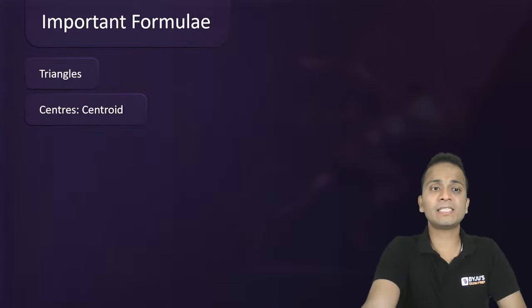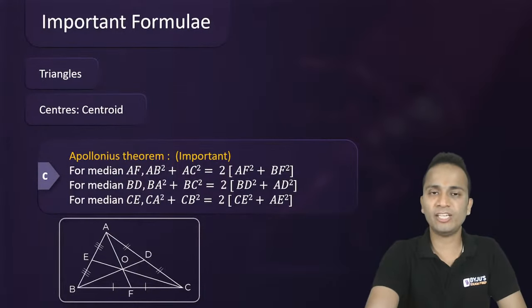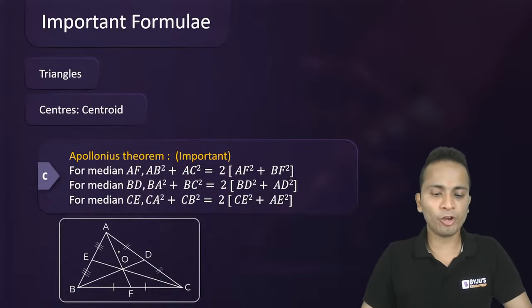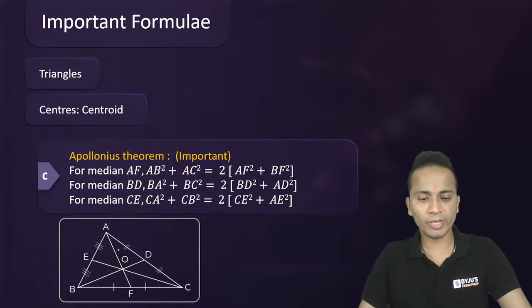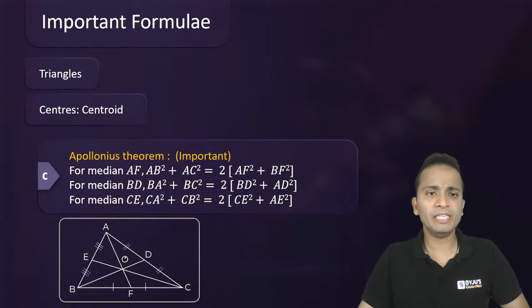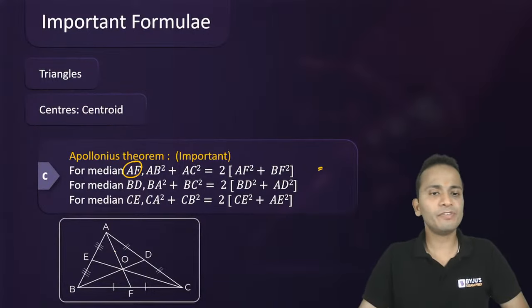The next is Apollonius theorem related to centroids. Now, below I have drawn a triangle for your reference. Have a look at it. In this triangle, I have drawn three medians. Now, first of all, consider only the median AF, the first formula. So AF is the median.